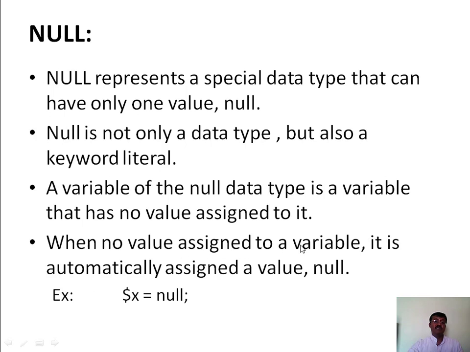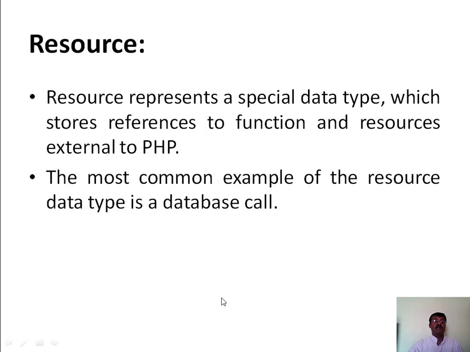When no value is assigned to a variable, it is automatically assigned a value called null. So if I have not assigned any value to a variable I have created, PHP automatically assigns a null value to the variable. So that's about the null data type. Next we'll move on to the resource data type.